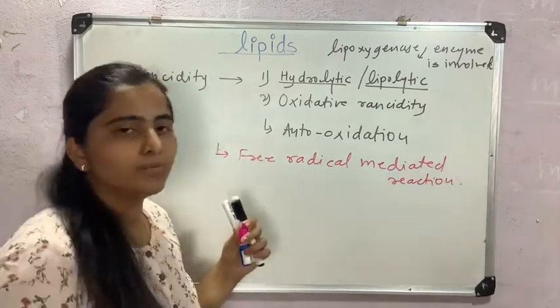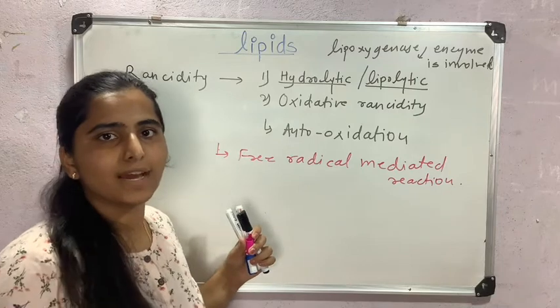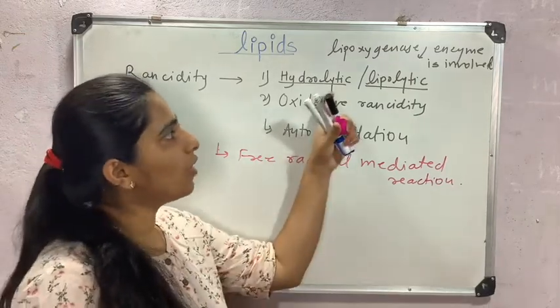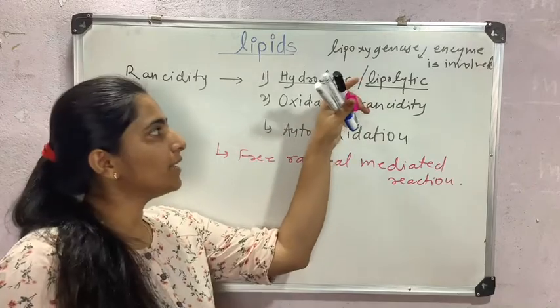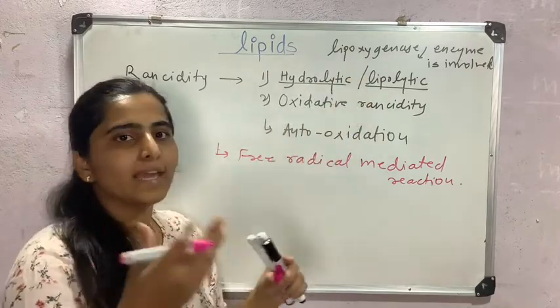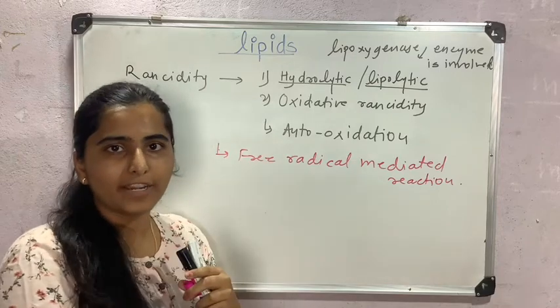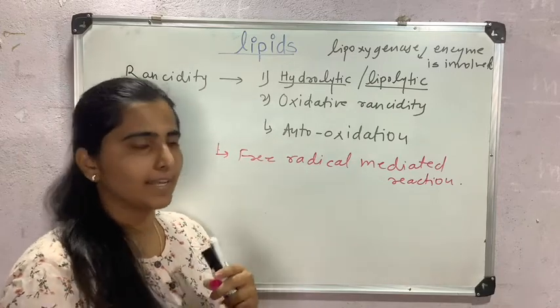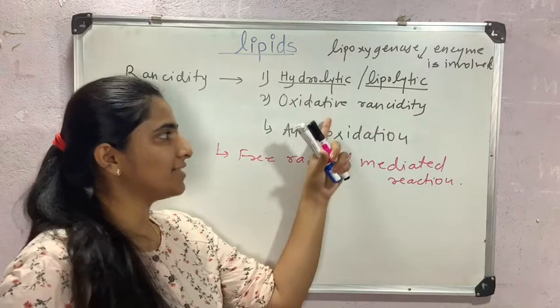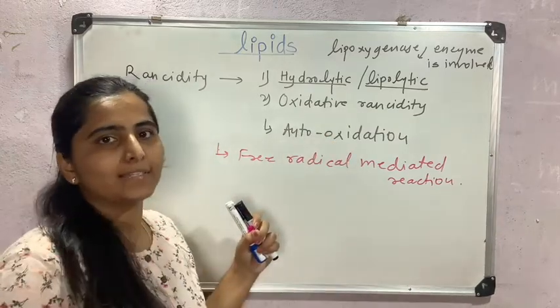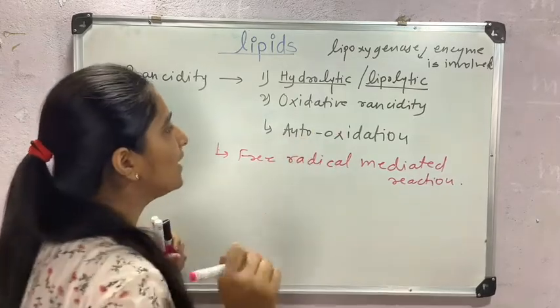As I told you, unsaturated fatty acids are more susceptible to oxidation. In hydrolysis of lipid, there may be any fatty acid. There may be unsaturated fatty acid or saturated fatty acid. But for oxidative rancidity, there should be unsaturated fatty acid for oxidation of that lipid.